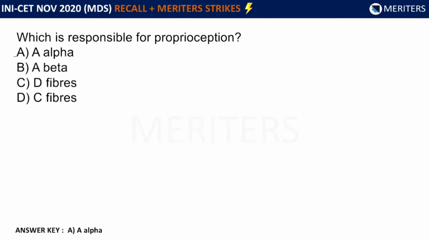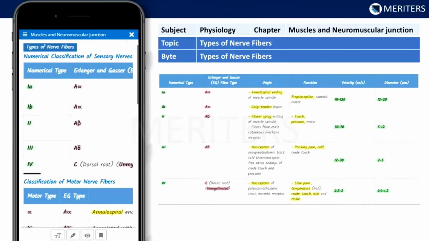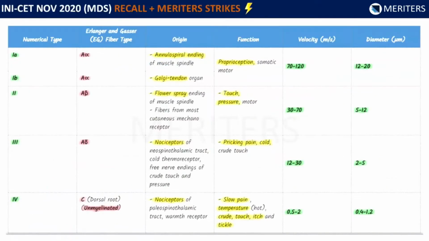The next question: which of the following is responsible for proprioception? Options were A alpha, A beta, A delta fibers, and C fibers. The best option here would be A alpha. Now see, here in the subject physiology, chapter muscles and neuromuscular junction, topic types of nerve fibers, the bite is there. Very nicely, all the fibers are explained along with their origin, function, velocity, and diameter. See, all are there.